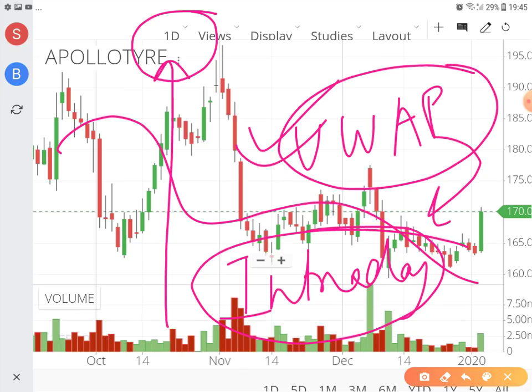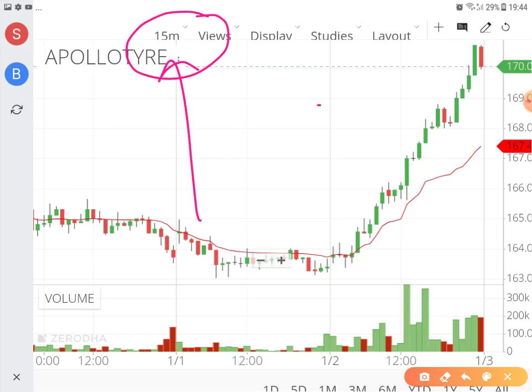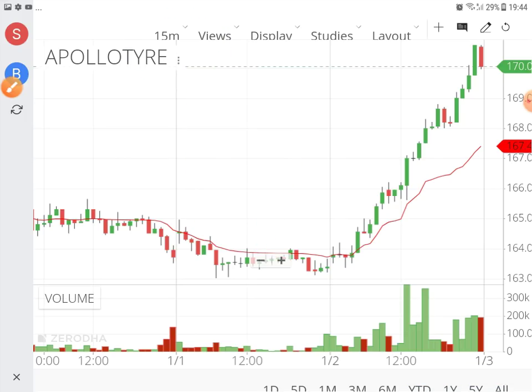So if you are doing intraday, you just close your eyes to most of the factors and focus on VWAP, because this is going to be a very handy tool for you. As soon as I put 15 minutes, the VWAP line comes back again, and you can very well see that once the stock is trading below this VWAP line, the stock doesn't move up. However, the stock starts to move up once it crosses the VWAP line.